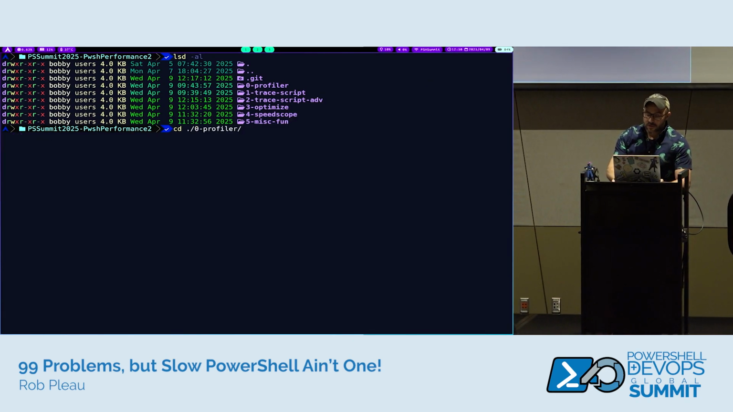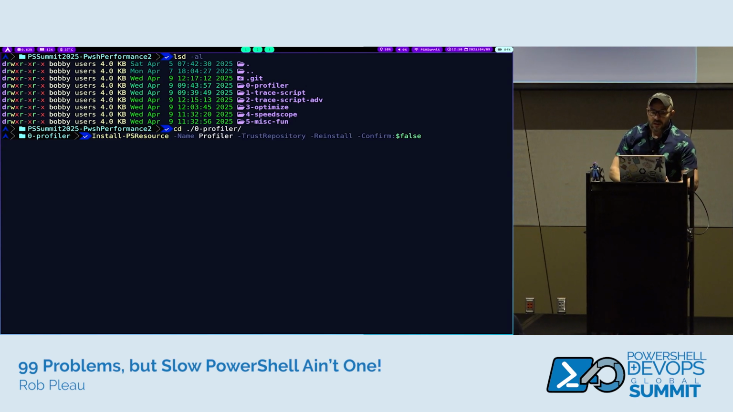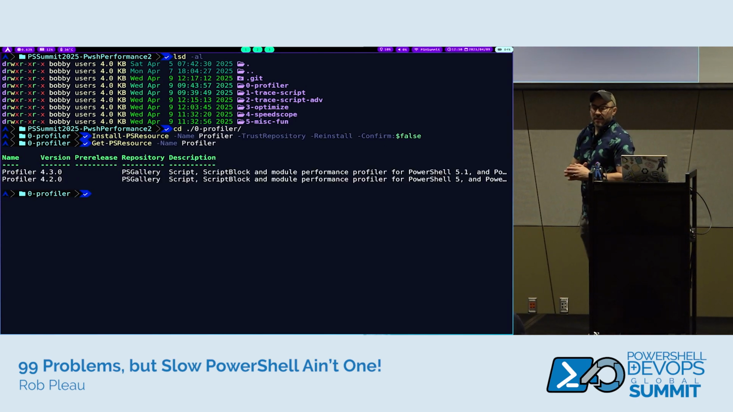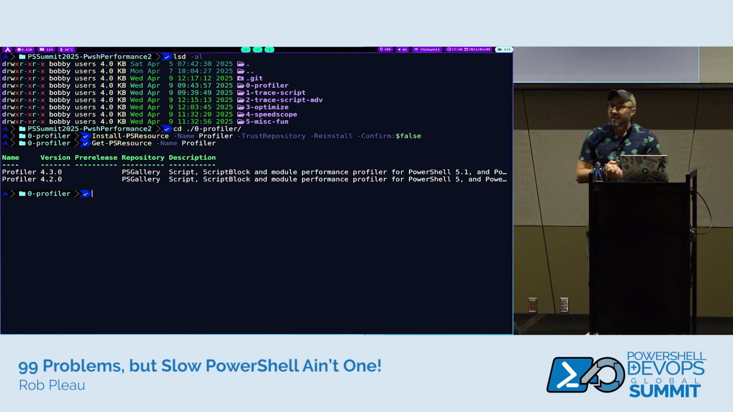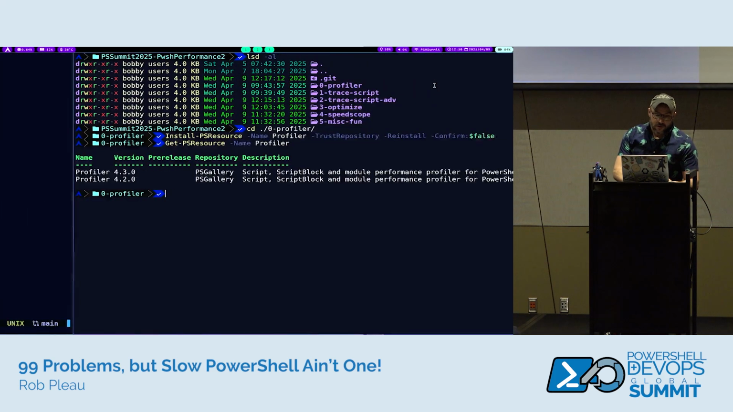I don't know if everyone else is using the new PSResourceGet. I'm still lukewarm to it. I'm not used to it. I'm a little old school. I like the old PowerShellGet, but just using that, just doing Install-PSResource. It's on the gallery. It's already installed. You can see I have a couple versions, but 4.3 is the latest, so we're good there. And, yeah, I don't need to copy that.